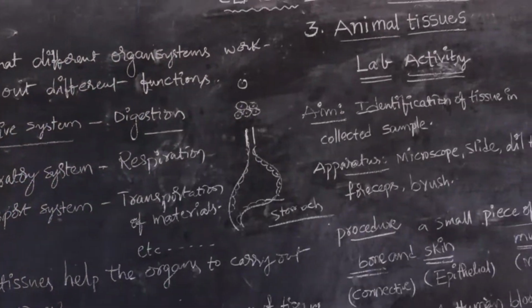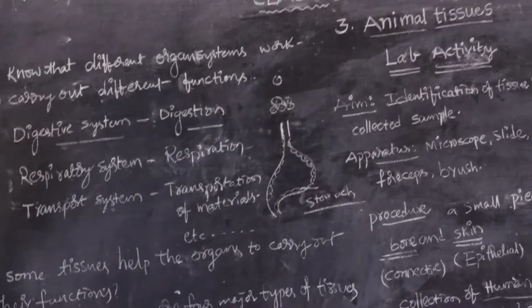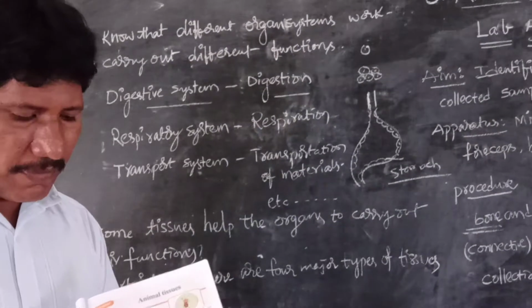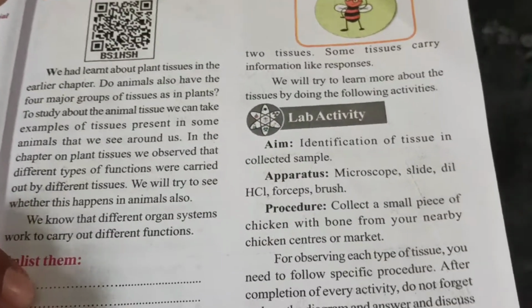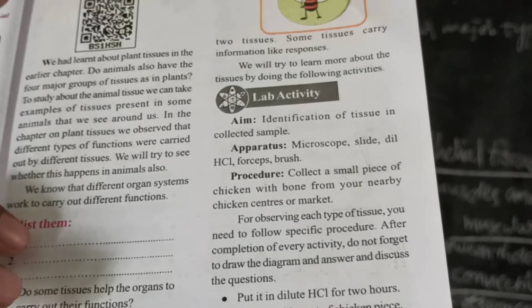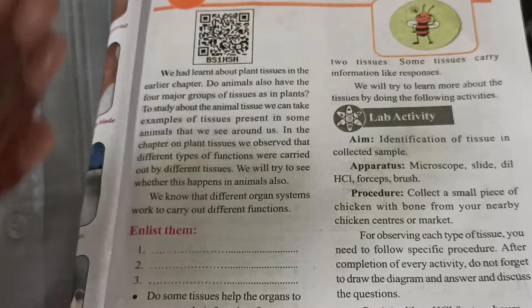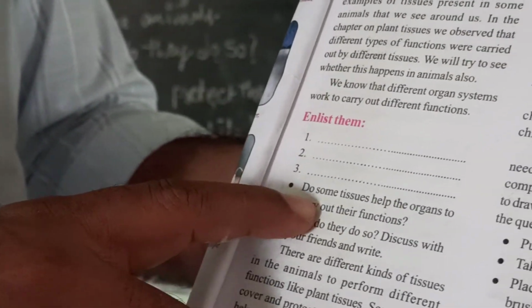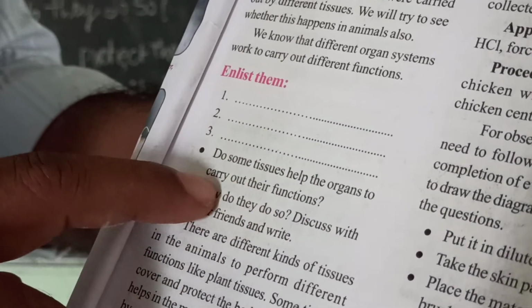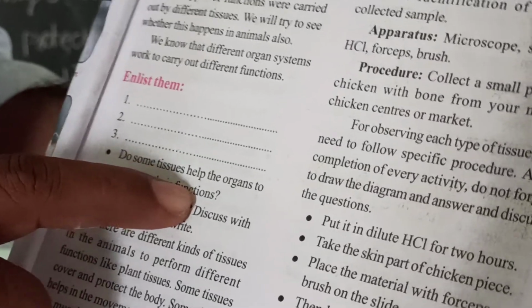Coming to the questions given in the textbook, page number 25, you have to enlist some of the organ systems present in the animal body. Just now we discussed the digestive system, respiratory system and transport system. Like that, we have to enlist some other systems and try to answer these questions. Do some tissues help the organs to carry out their functions?